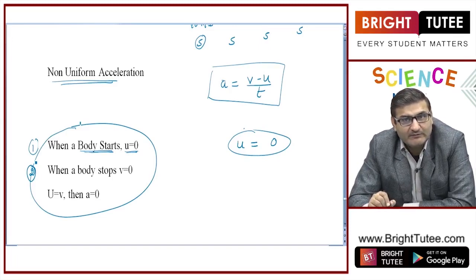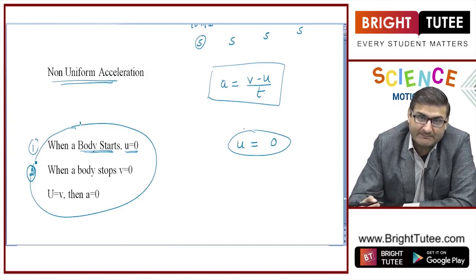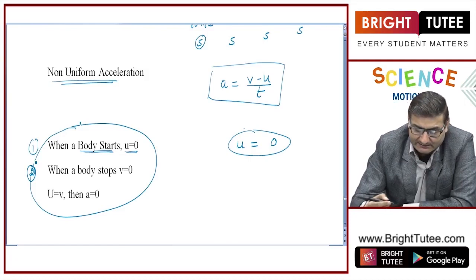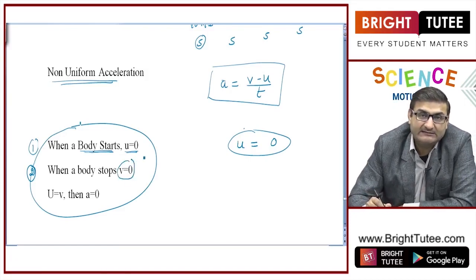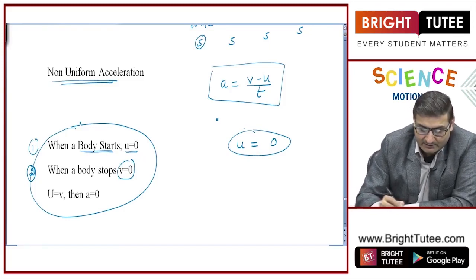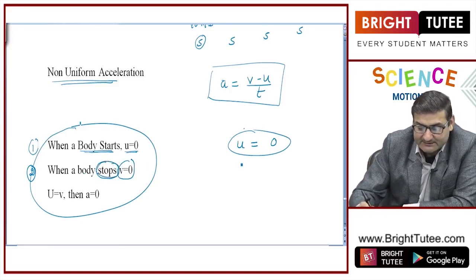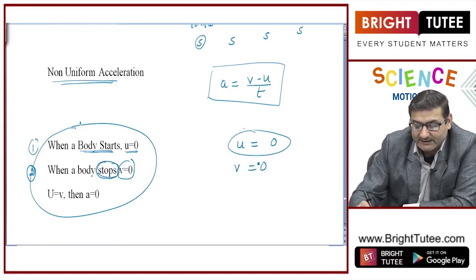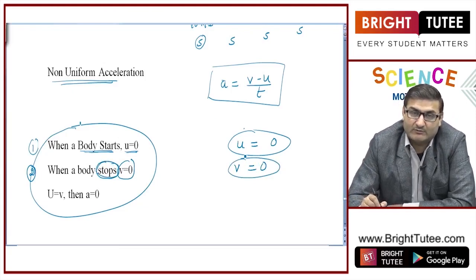If this moving object or a body stops by applying brakes, that means the final velocity of this object is to be taken as 0. So whenever a moving body stops, that means the final velocity is 0, and this is what we need to relate in the question.